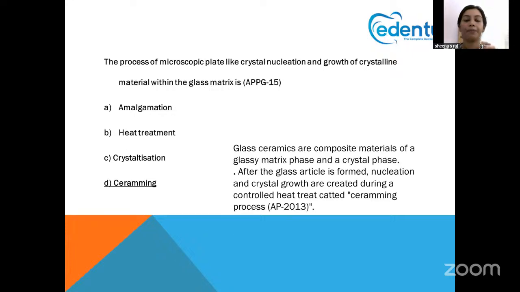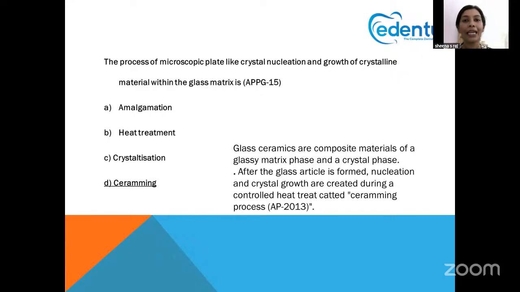What is a glass ceramic? We know that they are composite materials with a glassy matrix phase and a crystal phase. After the glass particle is formed, nucleation and crystal growth are created by a controlled heat process called ceramming. As I told earlier, it consists of a glass on one hand and a crystal phase on the other.